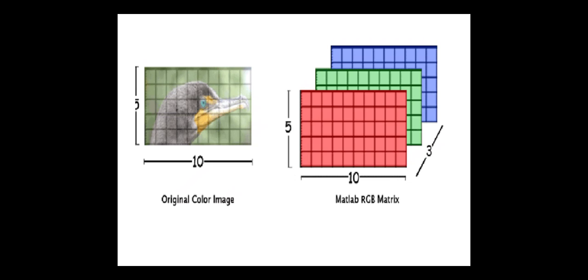But when we represent a color image, it is represented as 28 into 28 into 3, that is 28 rows and 28 columns, three times, because 28 by 28 for red color, 28 by 28 for green color, and 28 by 28 for blue color. So we represent the color image as 28 into 28 into 3. Likewise, here the image is 5 by 10, so it is represented as 5 into 10 into 3.